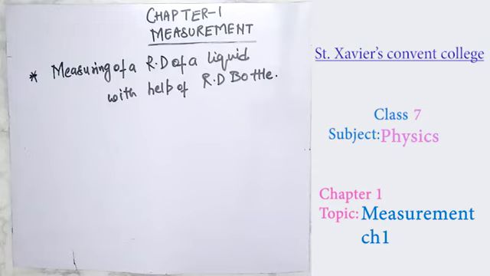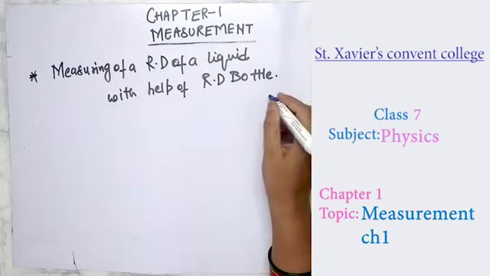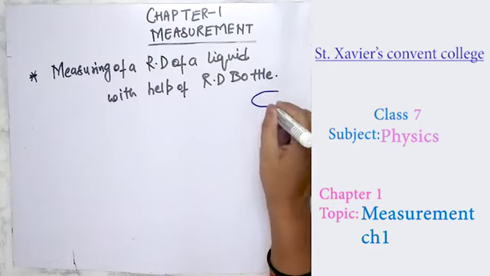So what we do, we will take a relative density bottle. My diagram is not that good, I just make it to help you understand.